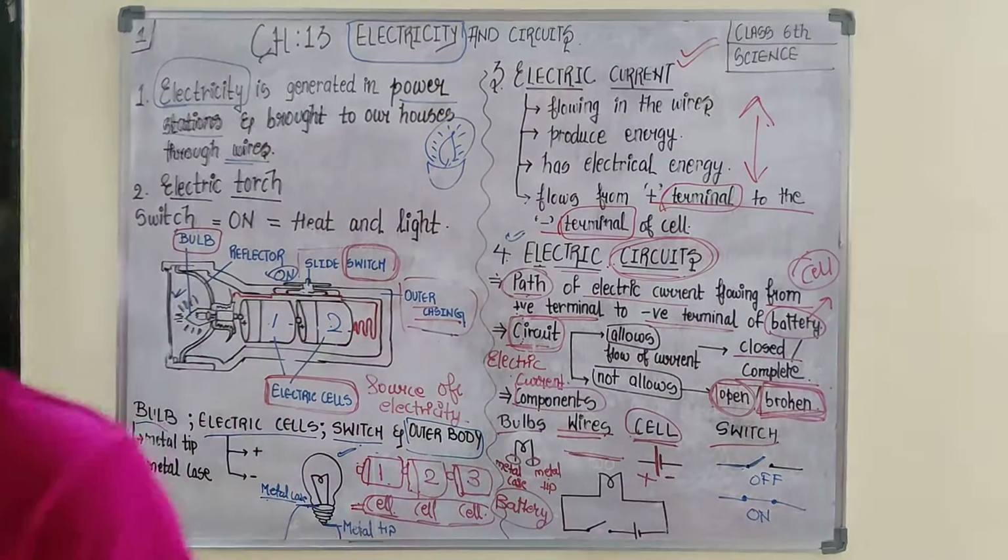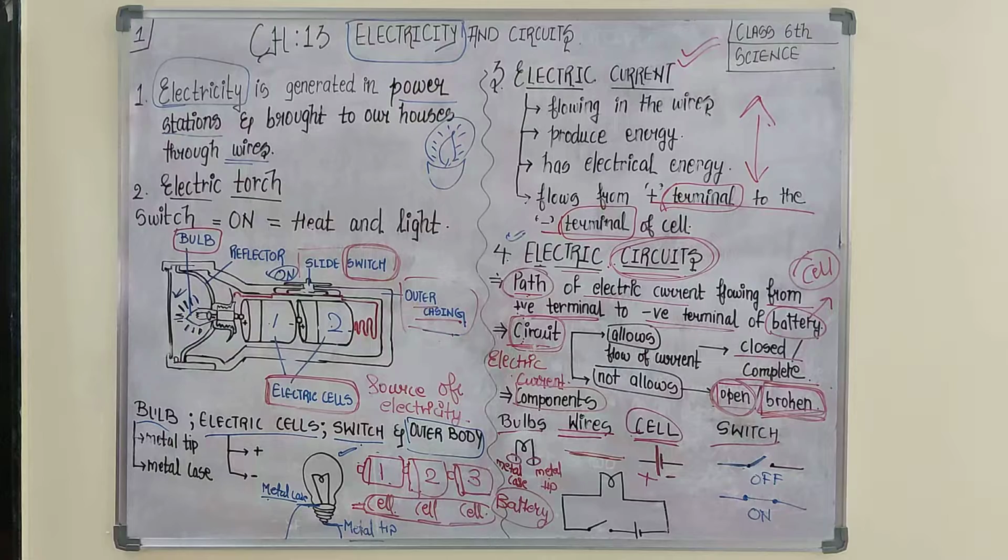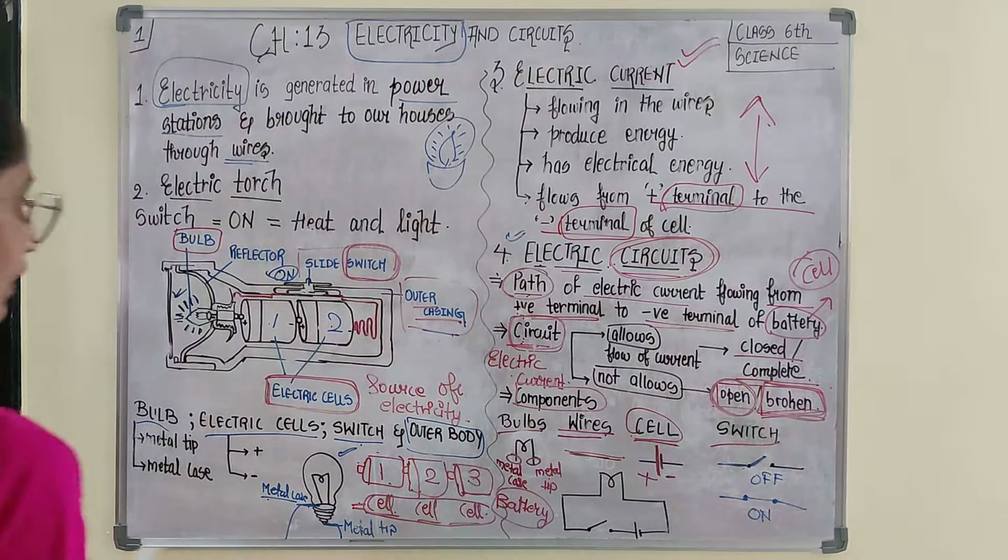Okay, I guess you are able to see it clearly. So this was about the switch, on and off mode.